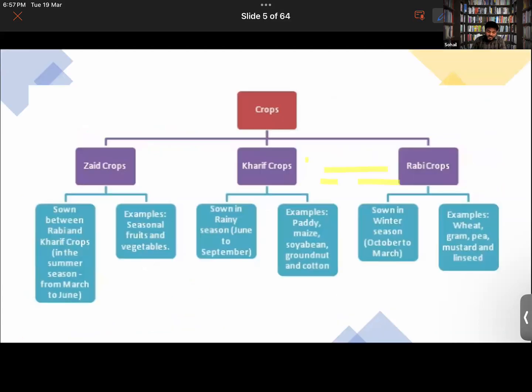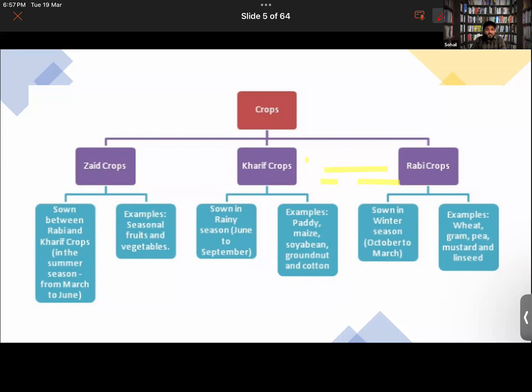Now, based on the season also, we have three types of crops that are grown in India. Namely, they are the Zaid crops, Kharif crops, and the Rabi crops. Kharif crops and Rabi crops carry more importance. Sometimes questions regarding Zaid crops are also asked. So first of all, let's understand what is this Kharif crop and what is the Rabi crop.